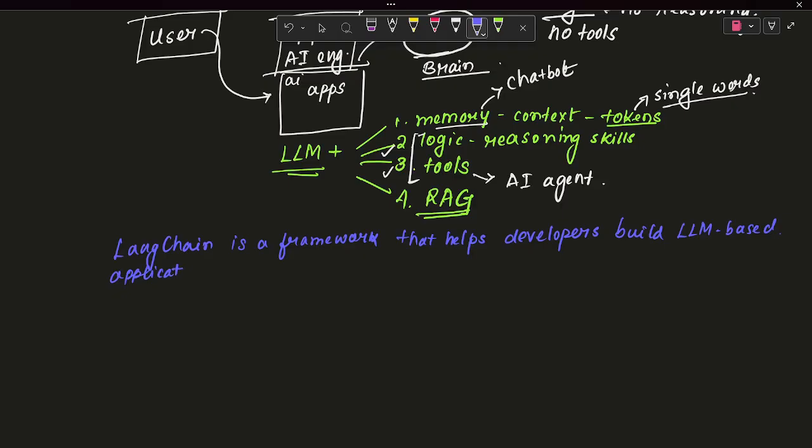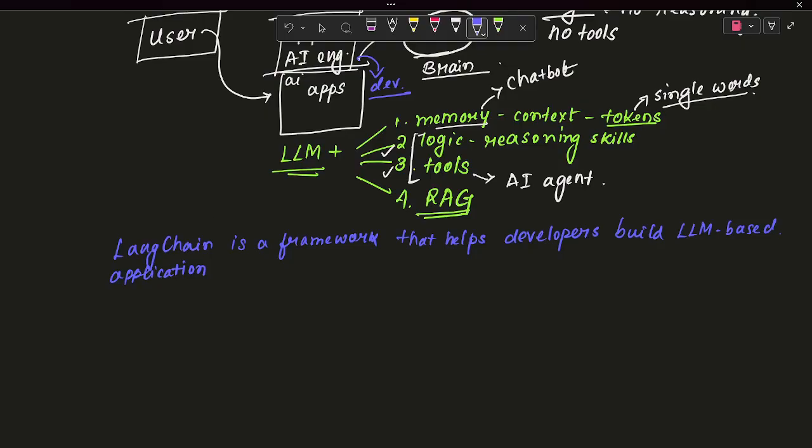So we are here acting as a developer. We are not a user. We are an intermediate. We are developers, and we are working with LLMs. That's why we are considered here as an AI engineer. So we will be building LLM based applications, and this framework will help us to do that.